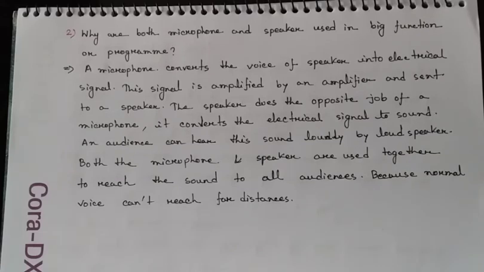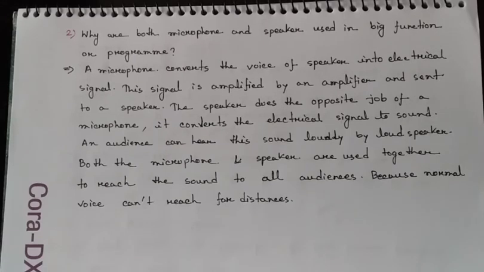Now the speaker does the opposite work of a microphone. The speaker converts the electrical signal into a sound signal, and the audience can hear this sound loudly by using a loudspeaker.